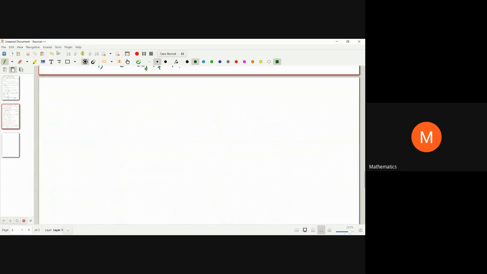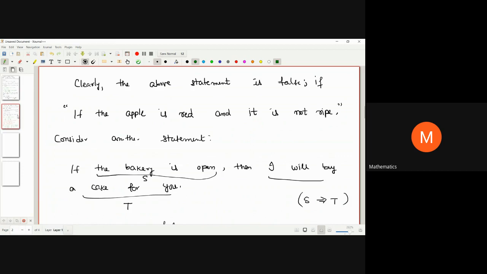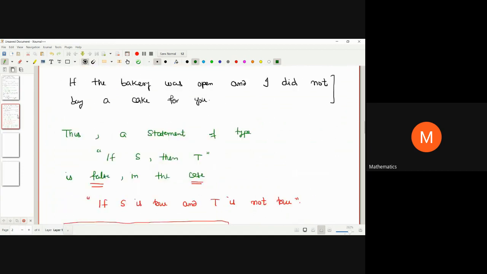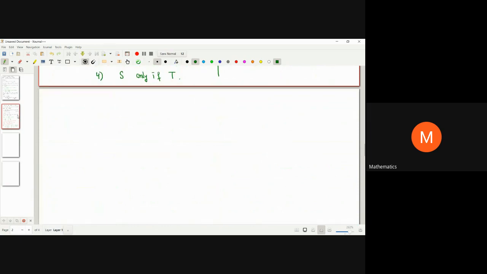Before proceeding, I'm writing one more example for you so that you get better idea. So let us talk about it. I'm considering one more statement. Consider a statement. So consider one more example.